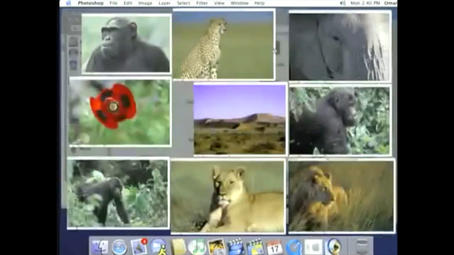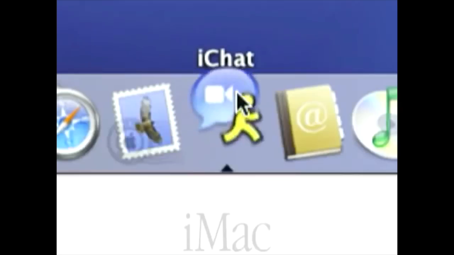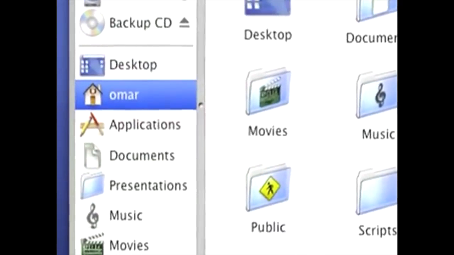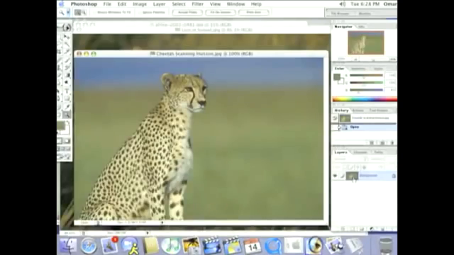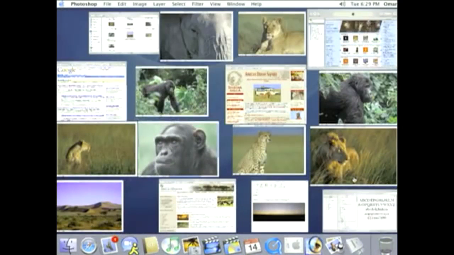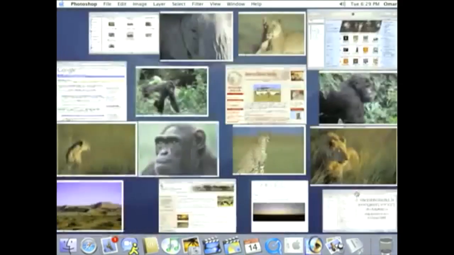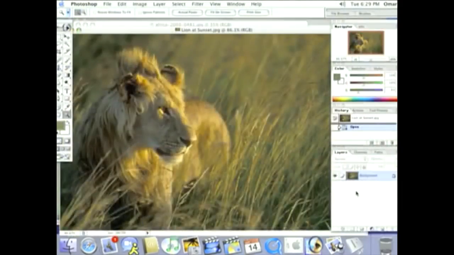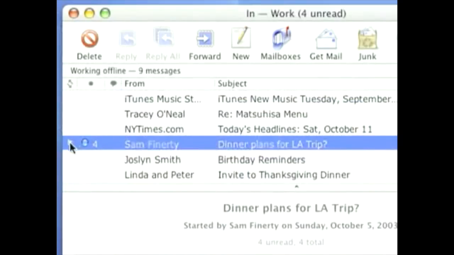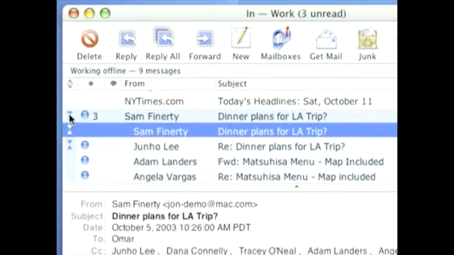Panther retailed for $129 and included more features than Jaguar had the year before, including an updated Finder, a brushed metal interface, fast user switching, a window manager called Exposé, File Vault, Safari, iChat AV, which added video conferencing features to iChat, improved PDF rendering, font book, and better Microsoft Windows compatibility. Panther was an important release for Apple since it served as a true first-class desktop operating system.